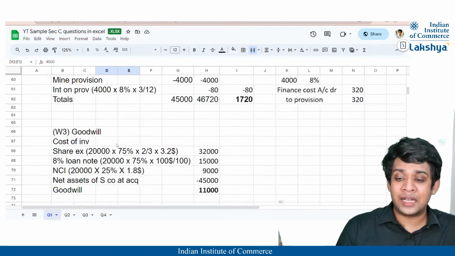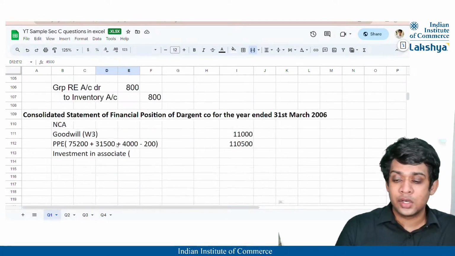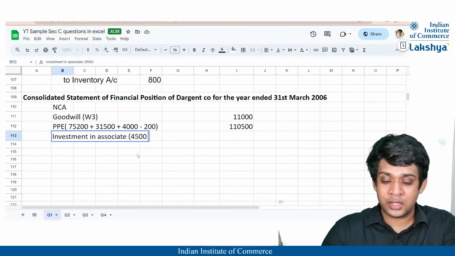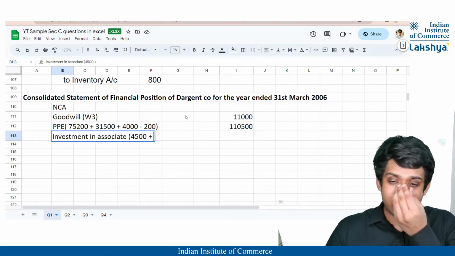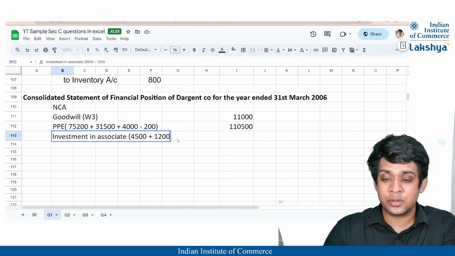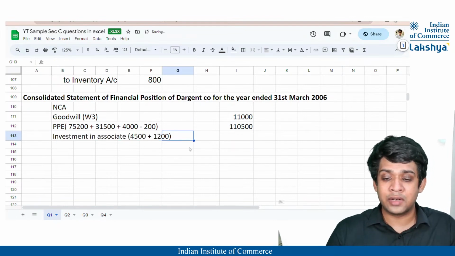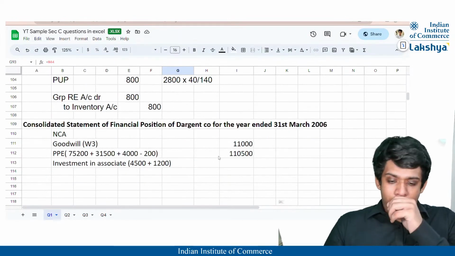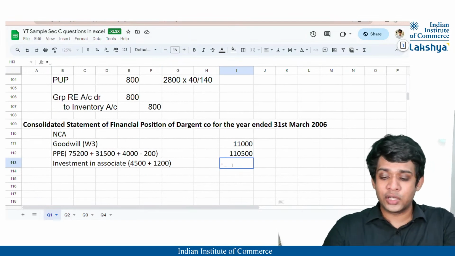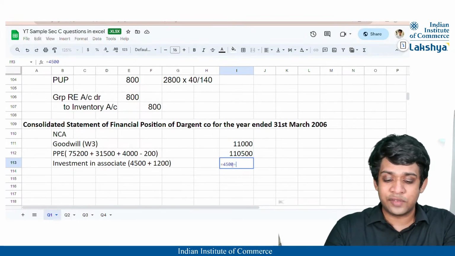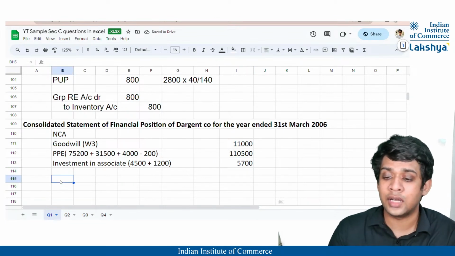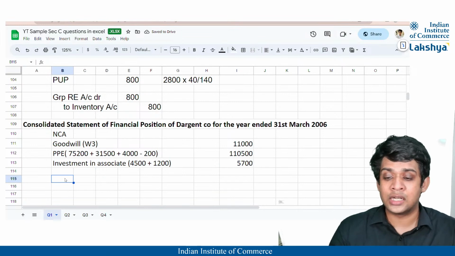So that is going to be capitalized as a non-current asset, correct? So investment in associate is going to be 4,500 plus the post-acquisition profit share that we got, that was 1,200, which is stated in working note 5, group retained earnings. Okay. So for the investment in associate, it will be 4,500 plus 1,200, which is going to be 5,700, right? This is the part of my non-current assets.